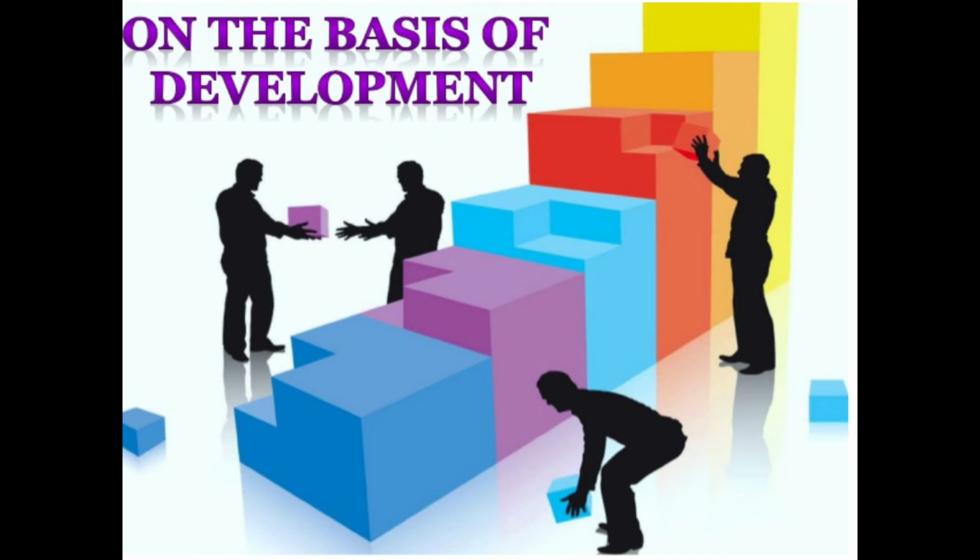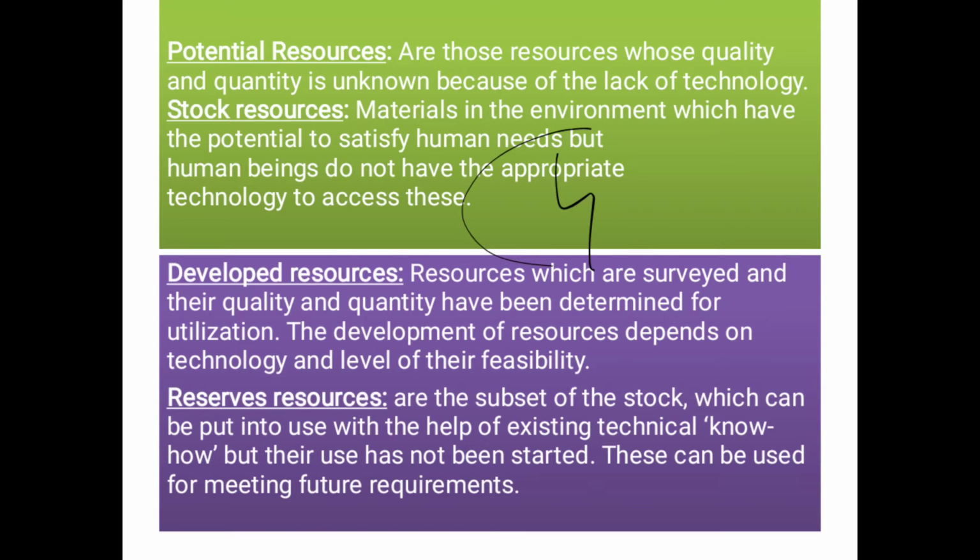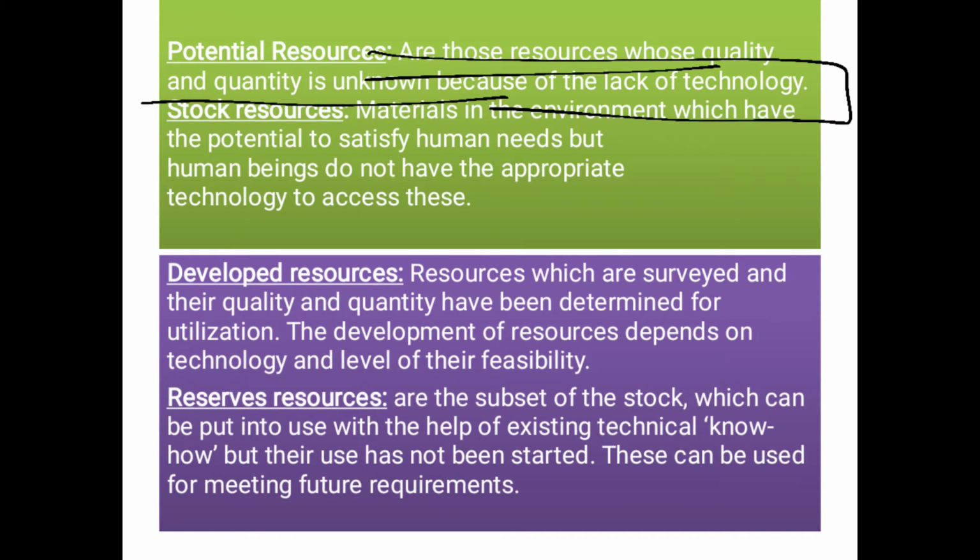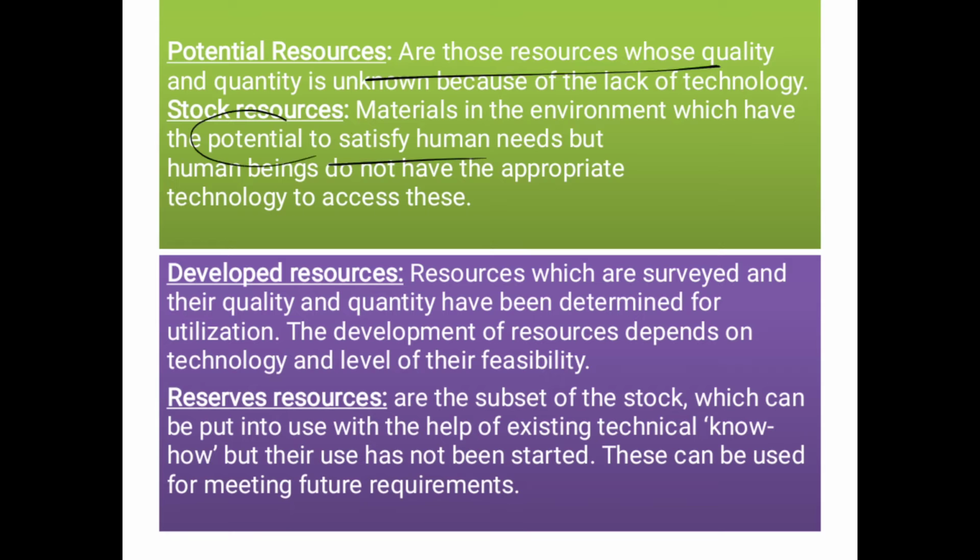On the basis of development, the resources are divided into four parts. The first one is potential resources. All those resources whose quantity and quality is known to us, but because of lack of technology, we are not using them. Stocks are those which have the capacity or potential to satisfy our needs, but we do not have the technology to access them.